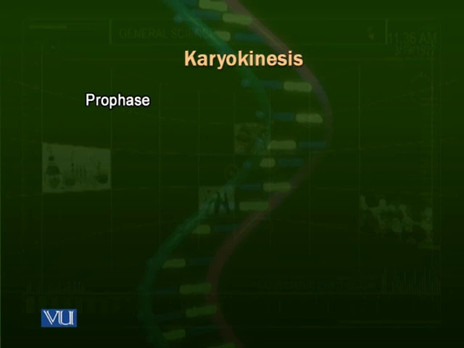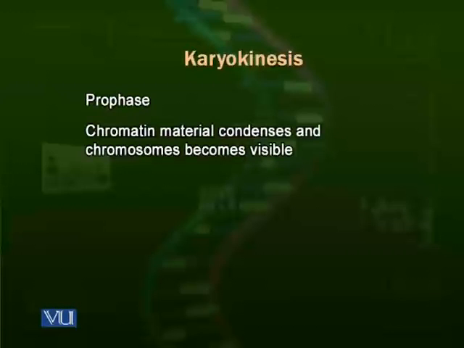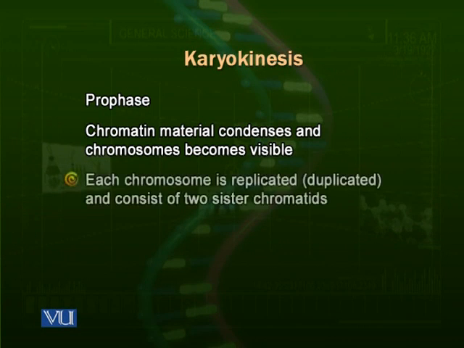First of all, we are talking about prophase. In the interphase, chromosomes are very thin and they are not visible under the microscope. But as the prophase starts, the chromosomes start condensing, start thickening. Due to this condensation, they become visible under the microscope. As we know, the cell has already passed through a process of DNA synthesis.